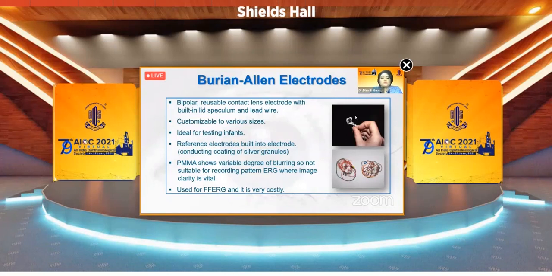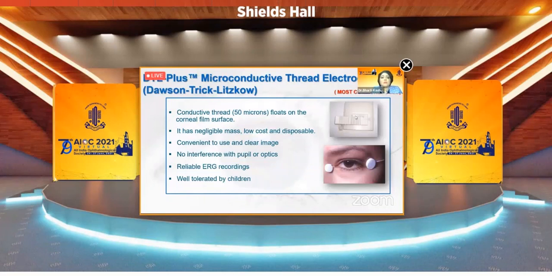This is used for full field ERG and is very costly. DTL Plus electrode has a conductive thread, 50 micron, and it floats on the corneal surface. It has negligible mass, low cost, disposable, convenient to use, and clear image. No interference with pupil or optics.